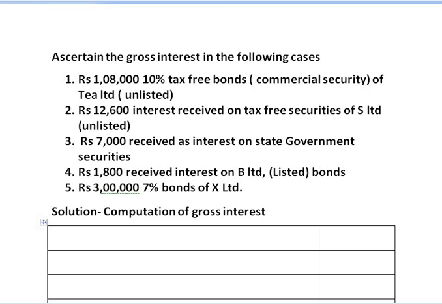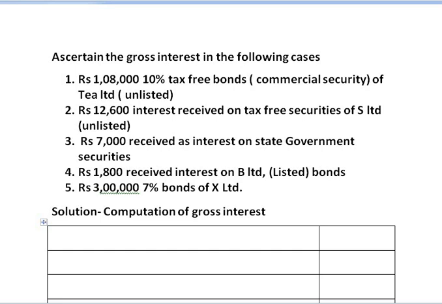Hello everyone, this is the 19th lecture on Income Tax 2, and in today's class we are going to solve problems on income from other sources. Specifically, we are going to find out the gross interest on the securities that are given to us.